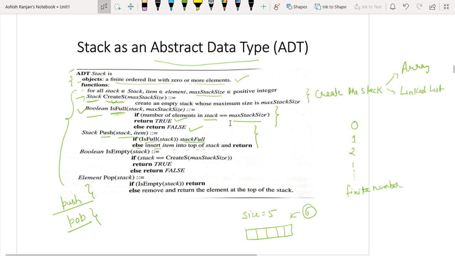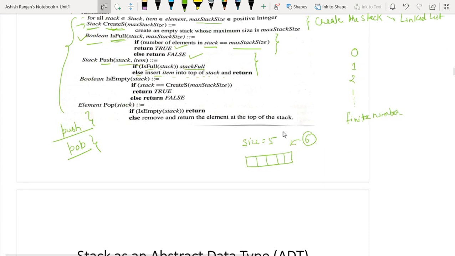Now what is top? Let's suppose I have a box whose one end is closed and the second end is open. Whenever you insert the first element, it will come to the bottom. Let's suppose 5. Whenever you insert the second element, it will come at the second point. So it will be inserted on top of the last inserted element.